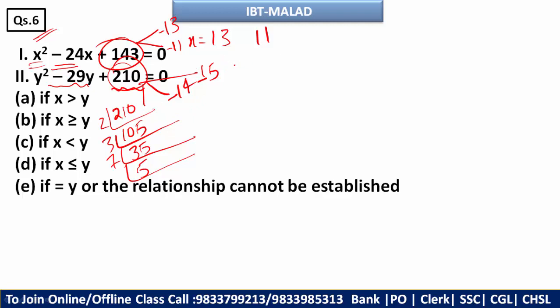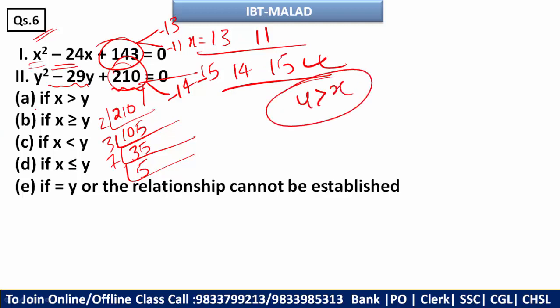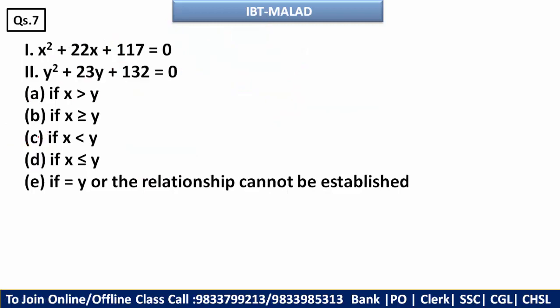So here you are getting 14 and 15, which is nothing but, you can see easily, this is what? Greater. So y will be what? Greater than x. So your option will be this third one. Moving ahead, x square plus 22x plus 117.